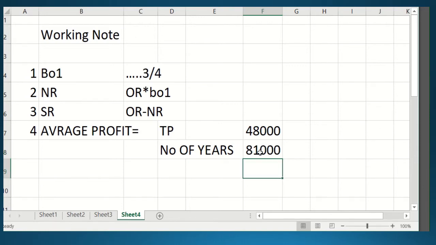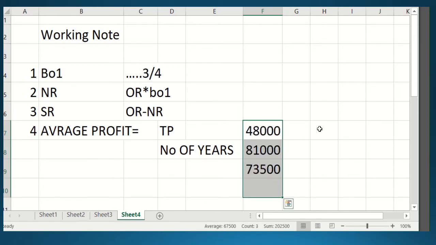Your third year's profit is 73,500. Okay, students. So your total of 48,000, 81,000 and 73,500 will be 2,02,500.